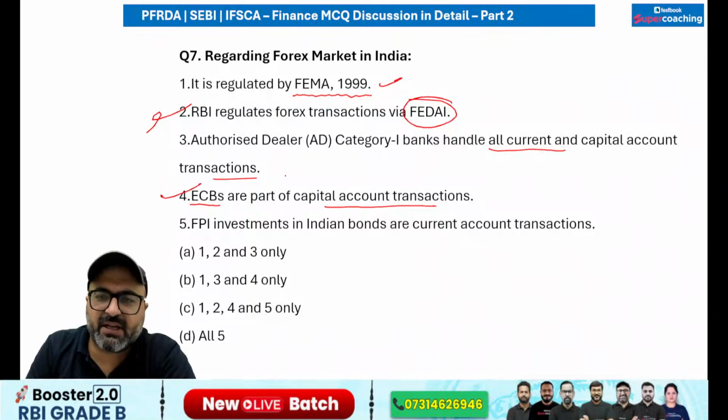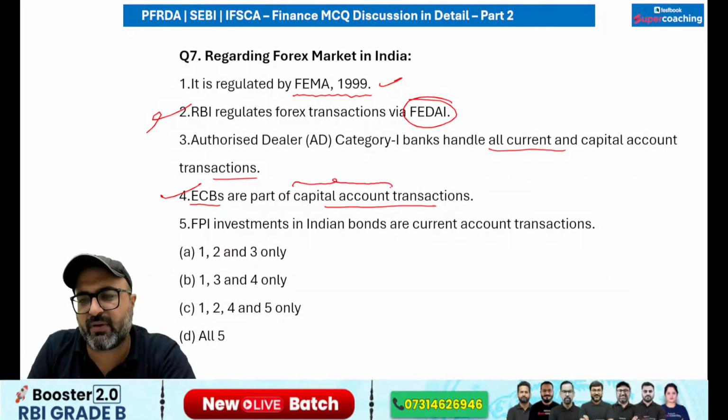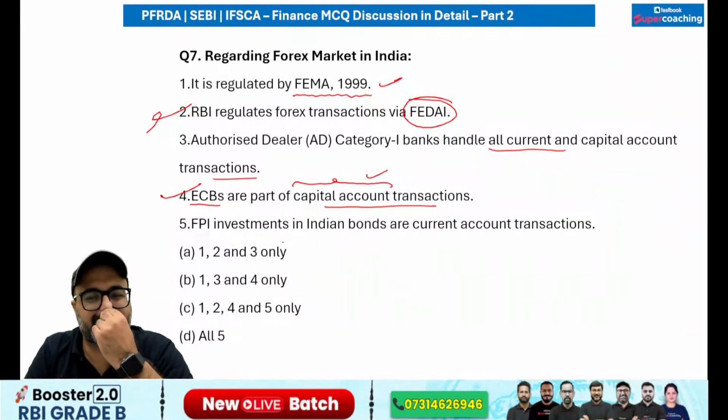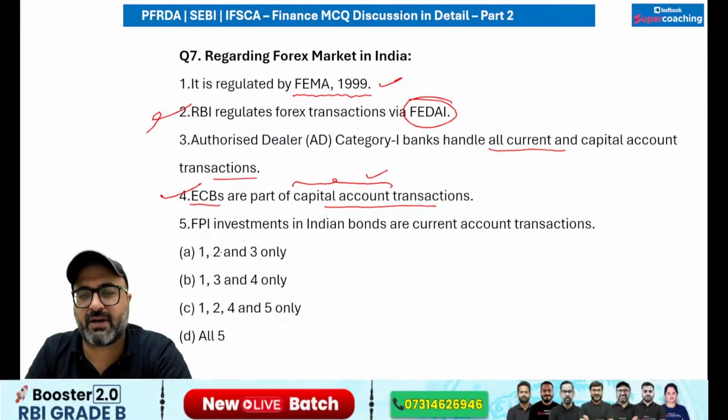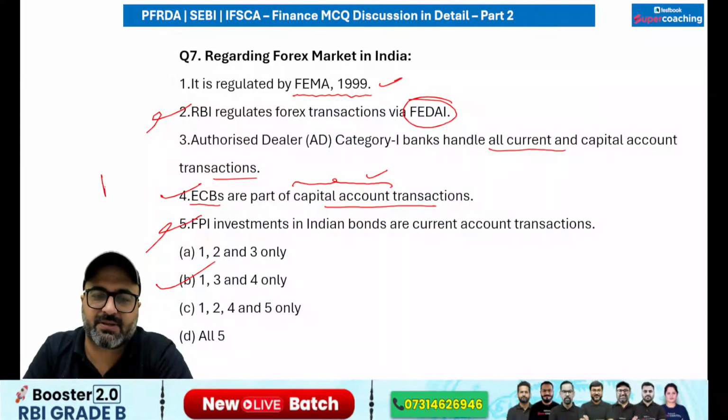Yes, why capital? Because it is a long-term transaction which is impacting the liability. That is correct. Foreign portfolio investment in Indian bonds are current account transactions. No, sir. No, they are also capital account transactions. So answer is going to be B option.